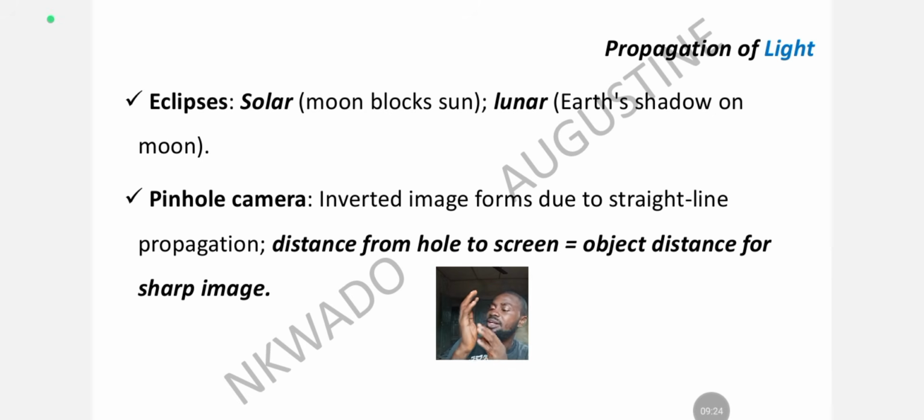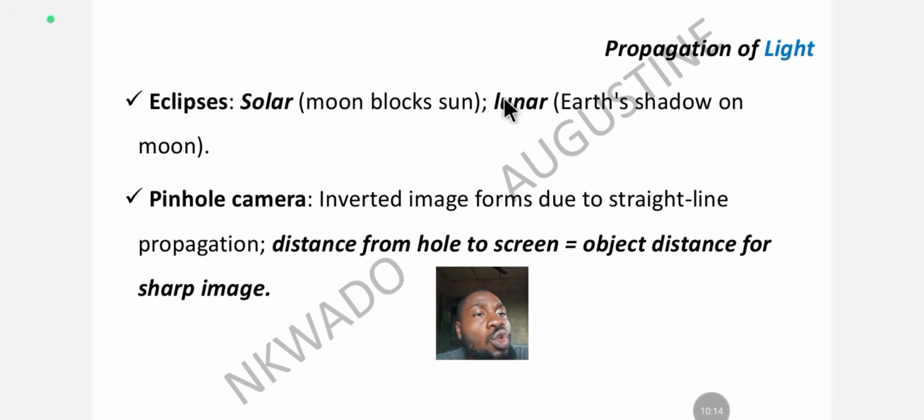Because the moon is opaque, light doesn't pass through. It is going to make that portion of the earth that is blocked dark. You are going to see umbra there, and you are also going to see the other portion of shadow, which is penumbra. So that's when you see darkness during solar eclipse. The moon blocks the sun. During the day, you can see darkness on earth because of this shadow cast by the moon onto the earth.